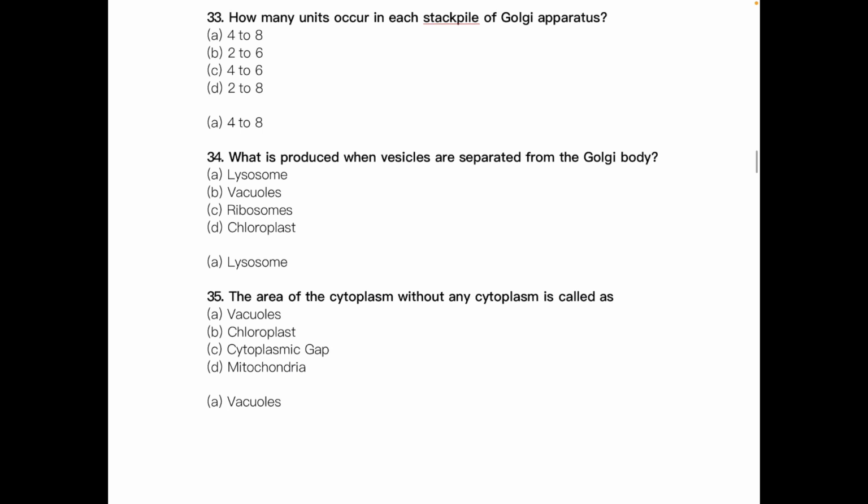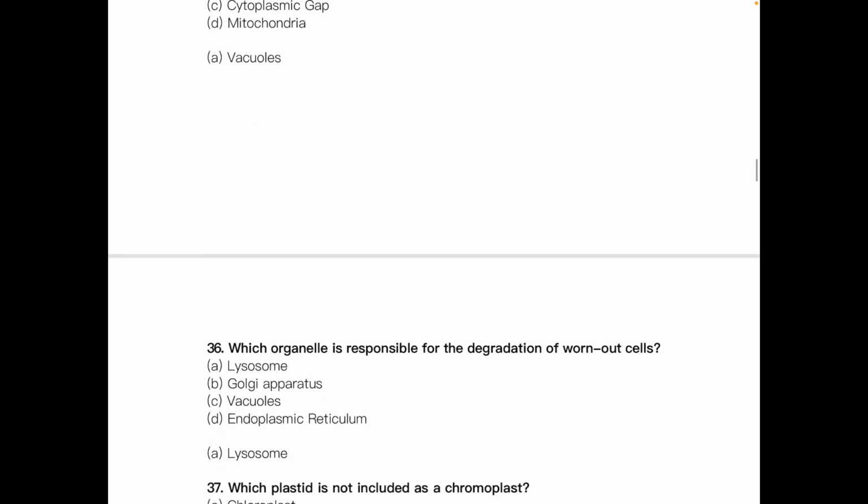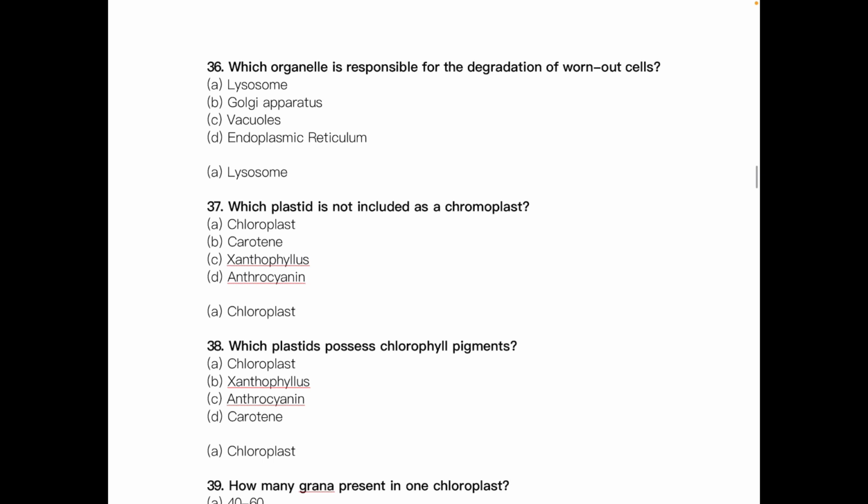What is produced when vesicles are separated from the Golgi body? The answer is a lysosome. The area of the cytoplasm without any cytoplasm is called dash. The answer is vacuoles. Which organelle is responsible for the degradation of worn out cells? The answer is lysosomes. Which plastid is not included as a chromoplast? The answer is chloroplast.